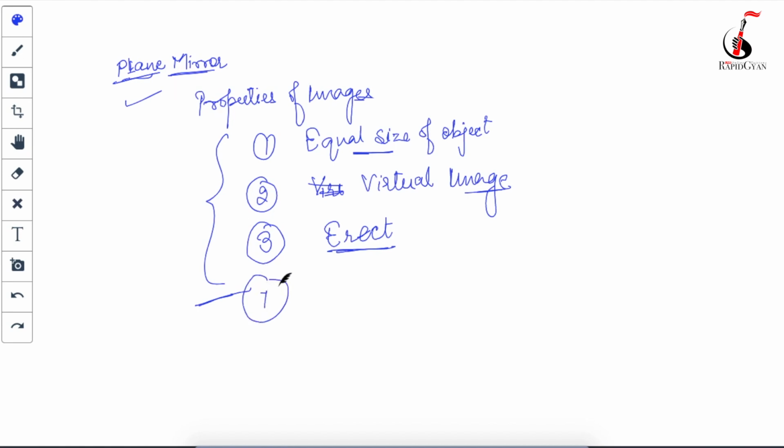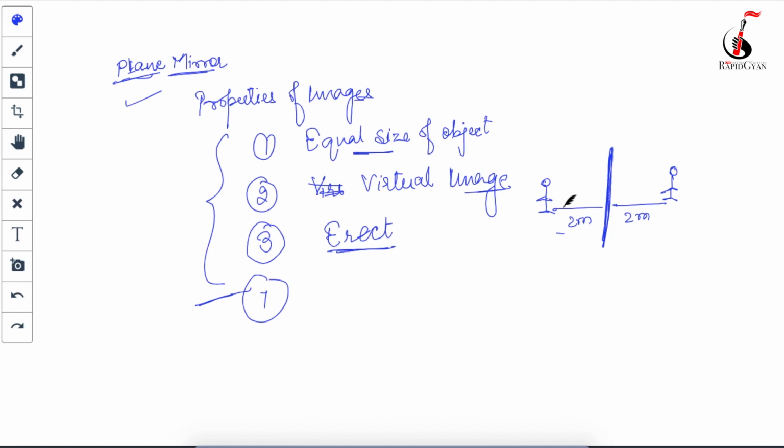that the image is formed as far behind the mirror as the object is from it, meaning the distance. Suppose this is your mirror and you are standing somewhere here, which is, I will say, suppose 2 meters. So your image will also fall 2 meters from it. So this also will be 2 meters. Getting me?